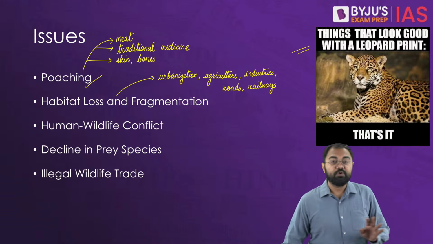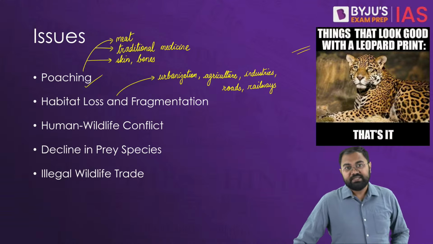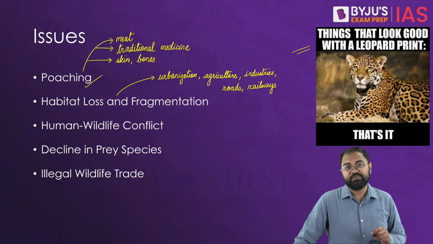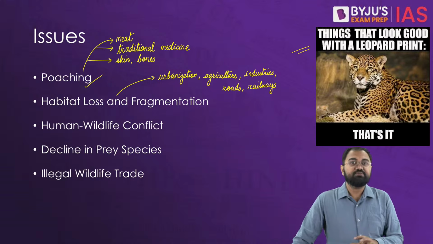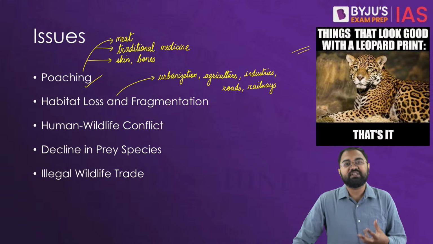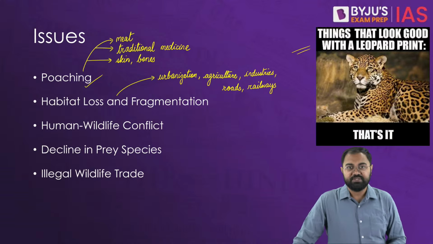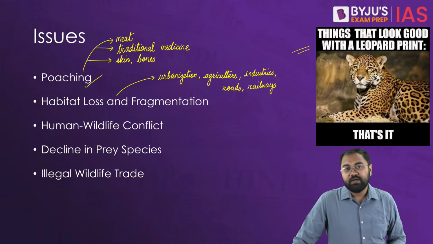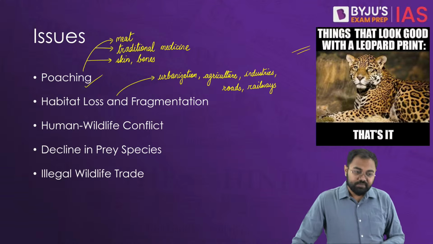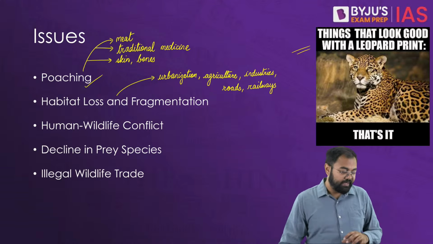Then the problem of human wildlife conflict. There is increasing conflict between humans and leopards due to encroachment into the leopard habitats, competition for resources, and even killing of the leopards for various different reasons. It poses a very serious threat to the leopard population. Leopards very often feed on livestock as well, and that also leads to conflict between humans and leopards. So that's why we need to understand human wildlife conflict in this particular scenario.